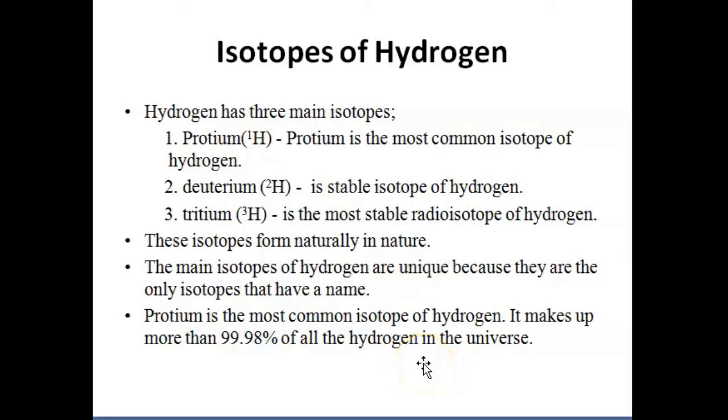So these are certain important properties of hydrogen. That is, hydrogen resembles both alkali metals as well as halogens, and it has three isotopes, and the isotopes of hydrogen are considered unique because they have a name. That is why isotopes of hydrogen are very important.